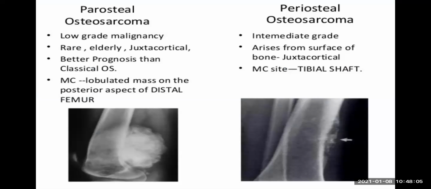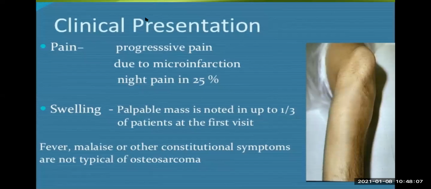So these are the pain. The pain occurs. Okay, it's a very common clinical feature. The pain occurs at the site of the malignancy. That pain is a constant type of pain, which is progressive in nature. Means it keeps on increasing day by day or week by week. There are different reasons for the pain there. One of the reasons is pressure because of the massive growth of the tumor.